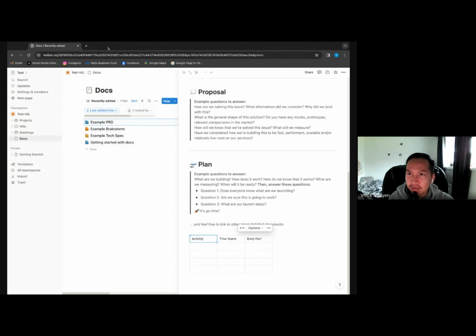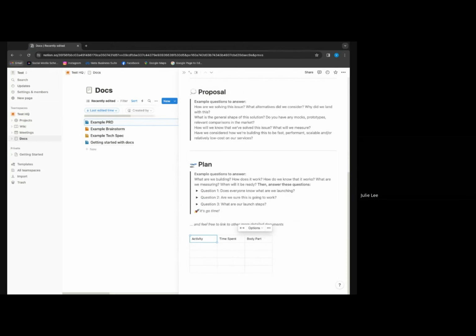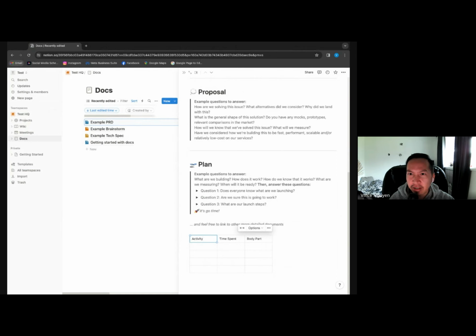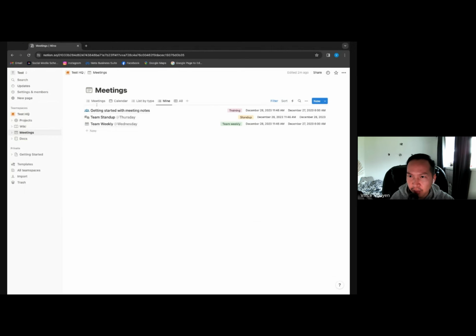Do you have any questions so far? What is the primary usefulness of Notion? What is it really built to do? Note tracking is the first thing that it's for. And then they added on top of that various ways to really do notes, right? Docs is what you see here. And then you can actually do notes within, for example, meetings.